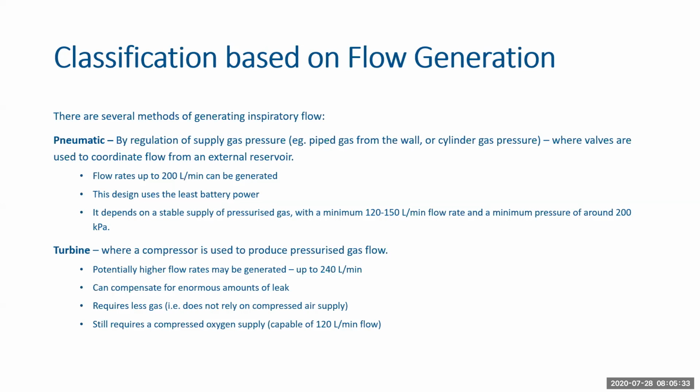A turbine, where a compressor is used to produce pressurized gas flow and requires blending of oxygen for its FiO2, can have potentially higher flow rates up to 240 liters per minute. It can compensate for large amounts of leakages in the breathing circuit. It also requires less gas compared to the pneumatic because there is no direct supply that you are using, but a compressor is generating the air. It still requires compressed oxygen supply for its blending.